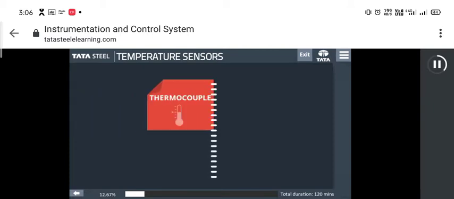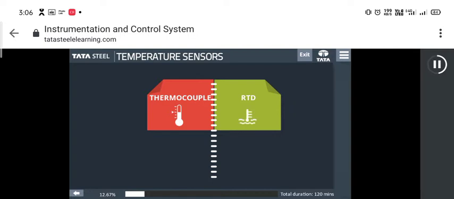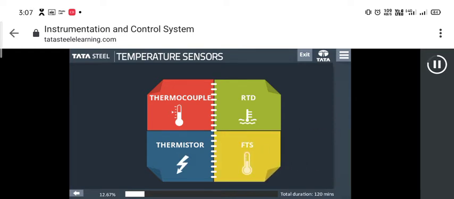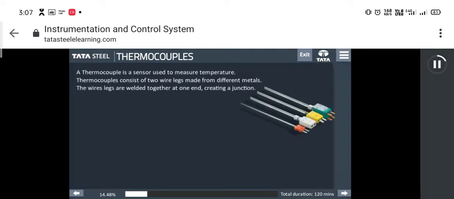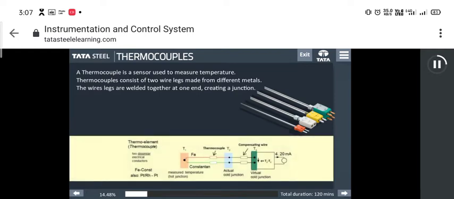For our steel plant applications, we use both electrical and mechanical sensors as following: thermocouple, RTD or resistance temperature detector, and thermistor are electrical sensors. FTS or filled thermal system is one of the mechanical sensors. In this part of the module, we will learn about thermocouples in brief.